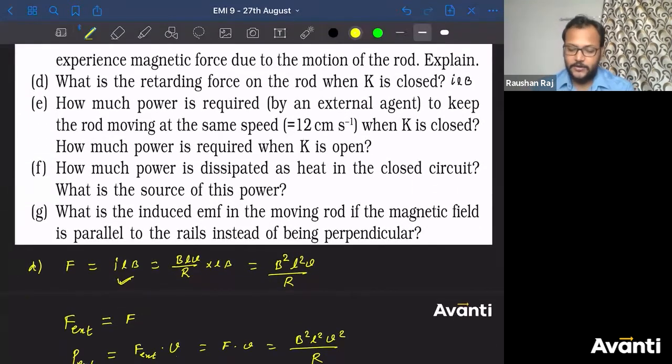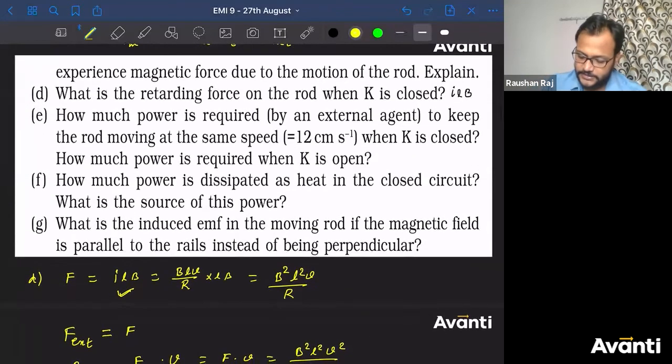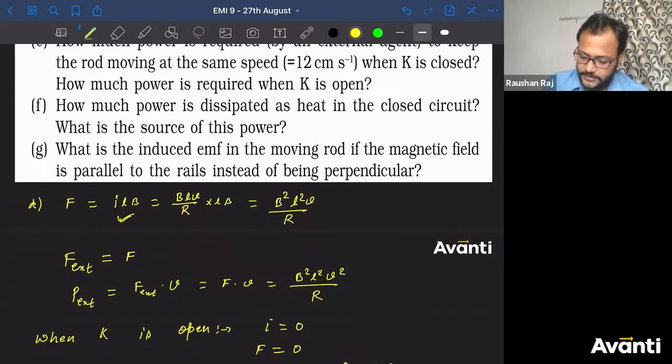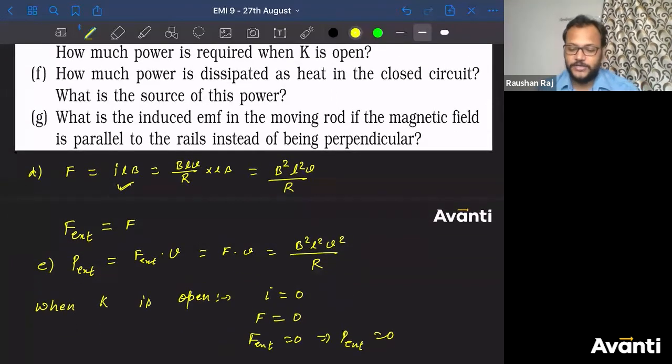All right. Now solve for, this was E or F? This was E, right? So this is D. This is E. All right, guys. Tell me the answer for F. How much power is dissipated as heat in the closed circuit? And what is the source of this power? Exactly, same as the last one, right? So how much power is dissipated as heat?